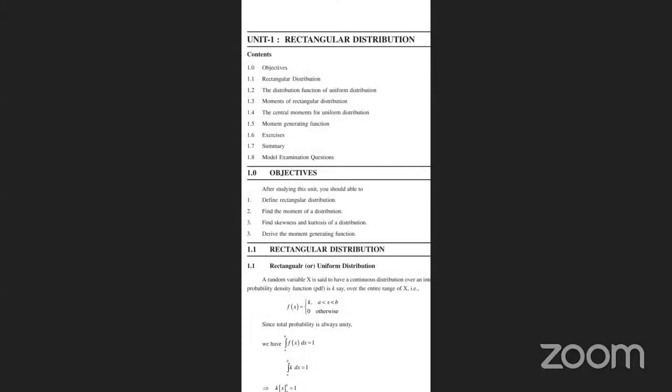In the moment generating function, we can also learn in the first unit, in the third semester, how to define the rectangular distribution, moment of a distribution, skewness and kurtosis of a distribution. There is the moment generating function; we can learn this one. What is the rectangular distribution? What is the rectangular or uniform distribution? Both are the same here.